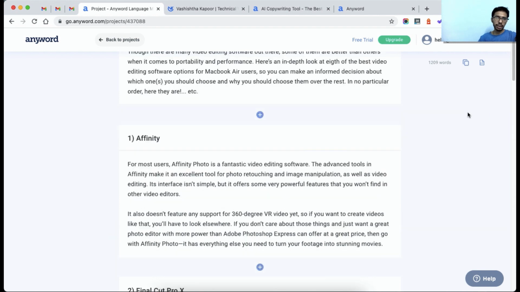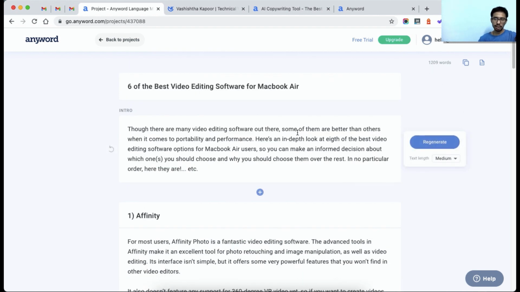Now see, I have generated 1200 words and this article is ready for me now. I will just go ahead and paste this in my blog and publish it with images. So now I just want to walk you through how you can take this blog out. You simply need to go to your drive, create a new document, new Word document. How you will do that, I'll show you.